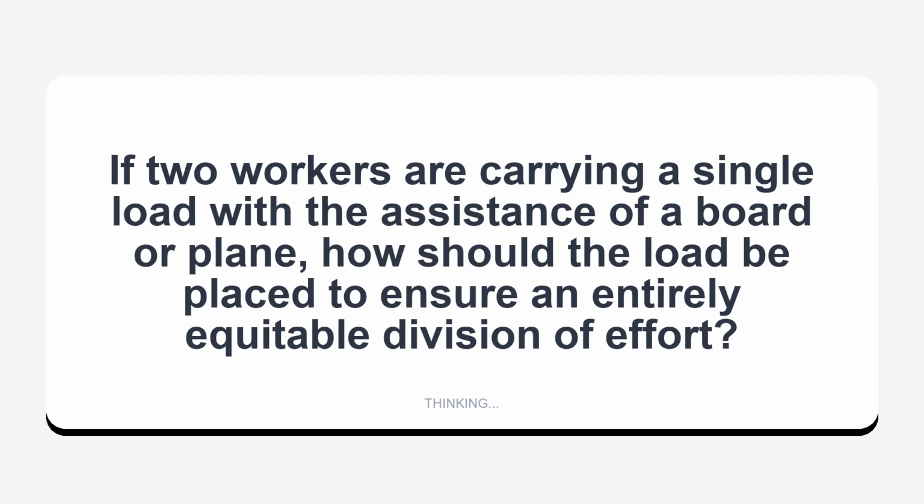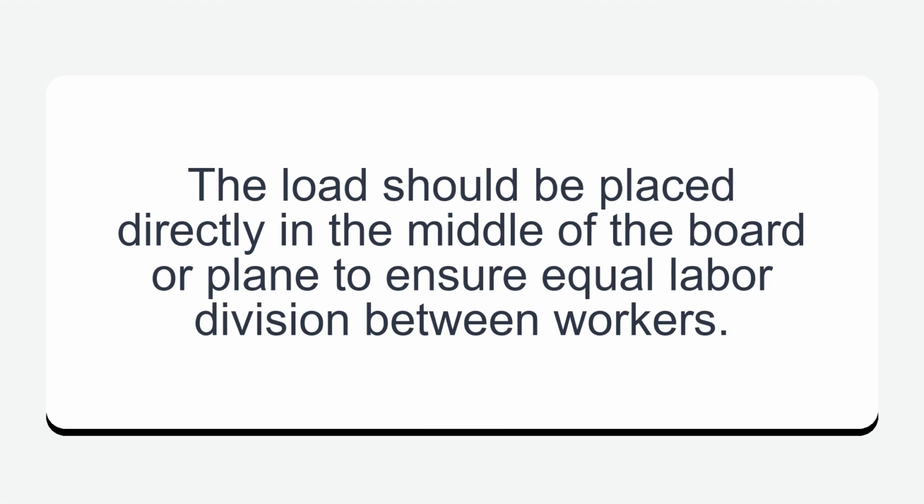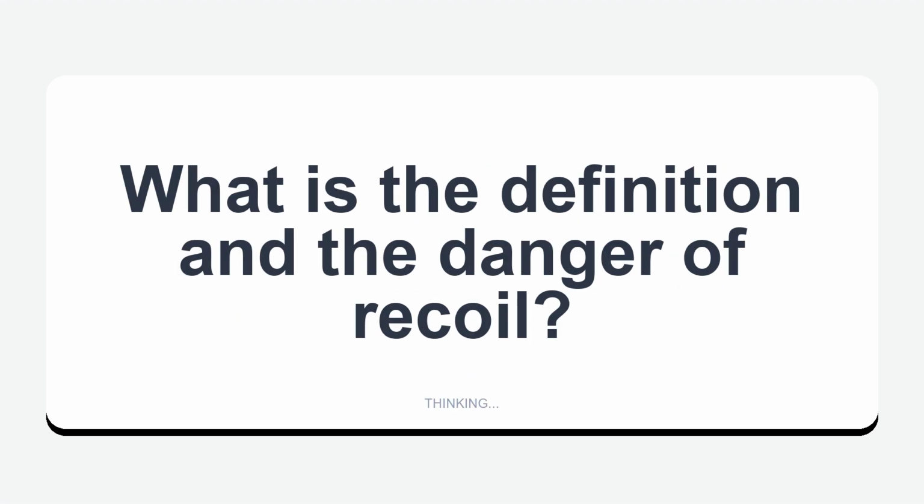If 2 workers are carrying a single load with the assistance of a board or plane, how should the load be placed to ensure an entirely equitable division of effort? The load should be placed directly in the middle of the board or plane to ensure equal labor division between workers.